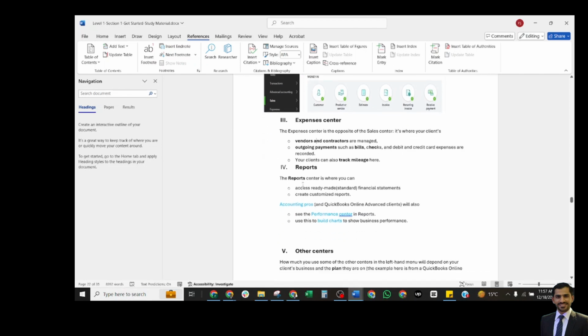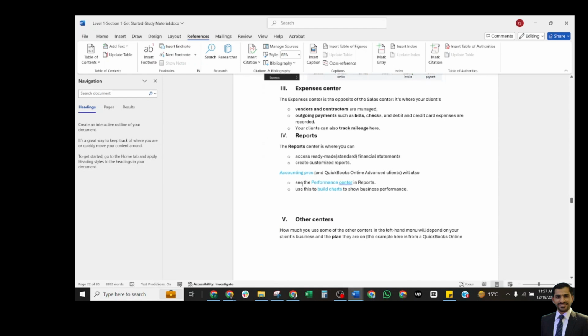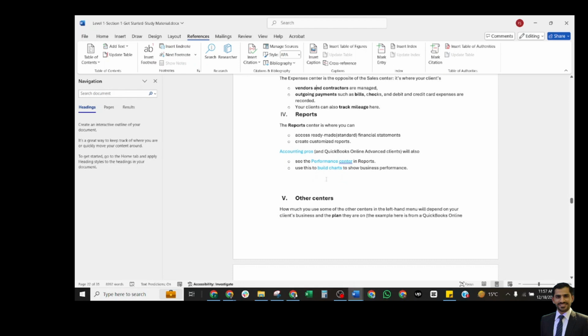The next center is the reports center, where you can access ready-made standard financial statements and create customized reports. Accounting pros, the QuickBooks Accountant users, will also see the performance center in the reports, and they use this to build charts to show the business performance.